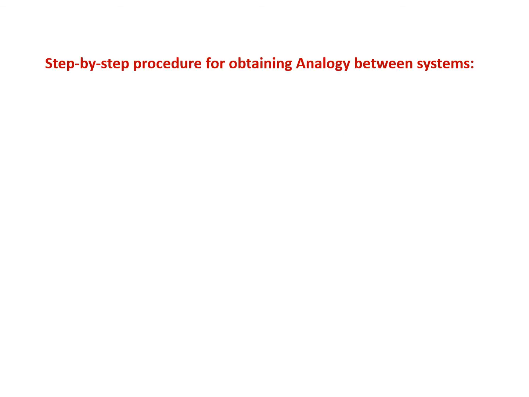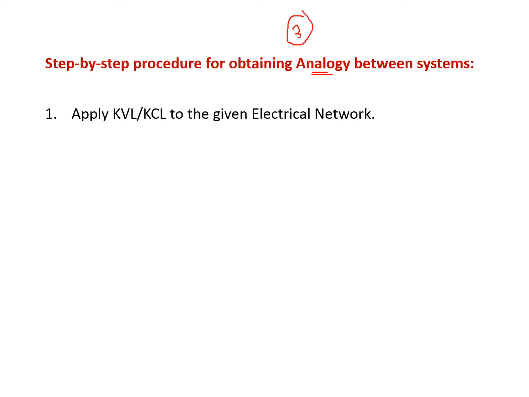We have a certain step-by-step procedure for obtaining the analogy between any type of systems. Totally we have three steps in the procedure. In that, the first step is to apply KVL or KCL to a given electrical network. If the electrical network is a series connected network, then you have to apply KVL, and if the electrical network is a parallel connected network, then we have to apply KCL to the given electrical network.